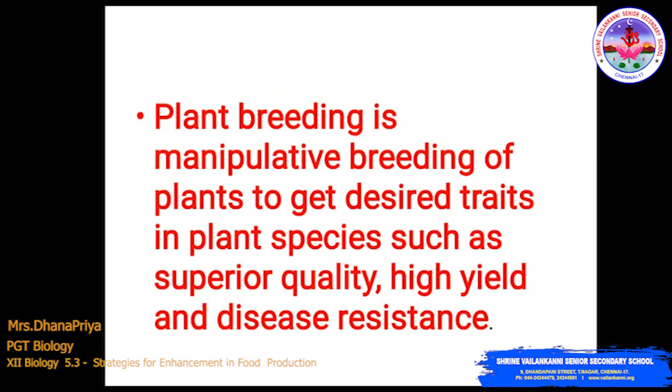Plant breeding is the purposeful manipulation of qualities in plants to create new varieties with a set of desired characteristics. Plants with better potential are selected by breeders and crossed to obtain plants with improved quality. So this is the plant breeding definition. Actually what we're doing is breeding the plant, that is, we are manipulating the breeding of the plant to get the desired trait in the plant species.